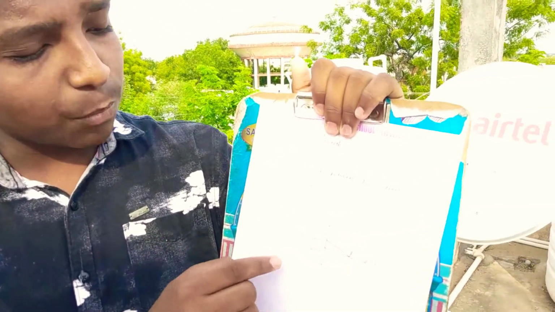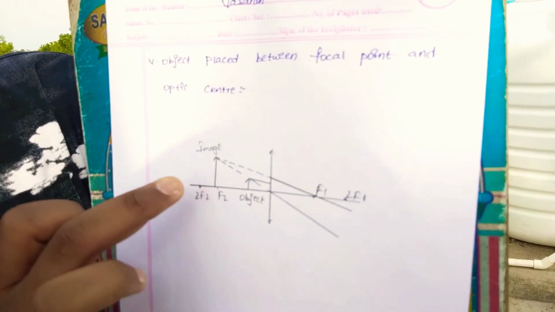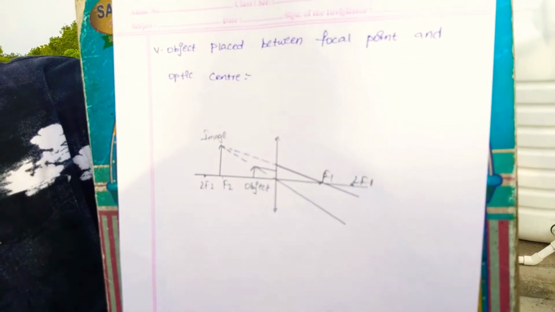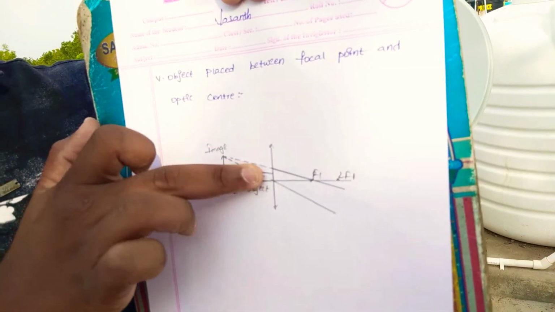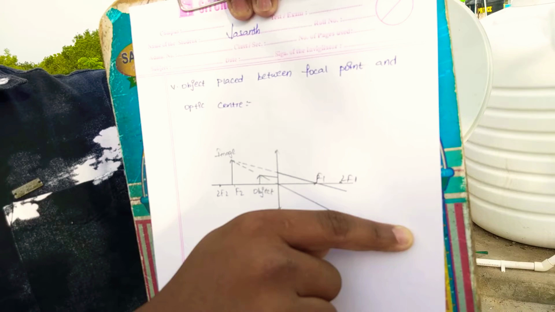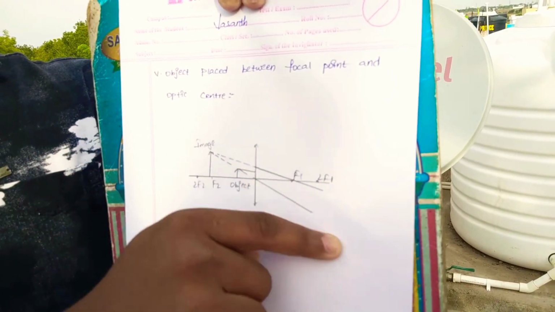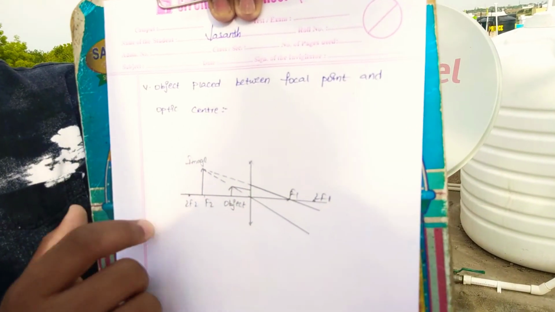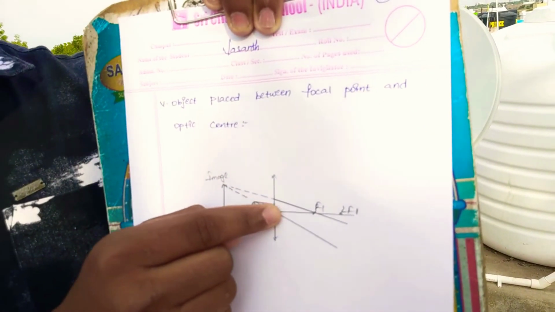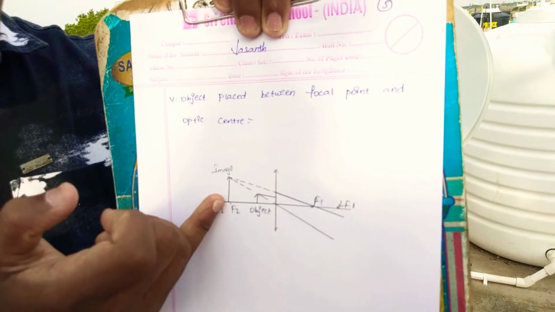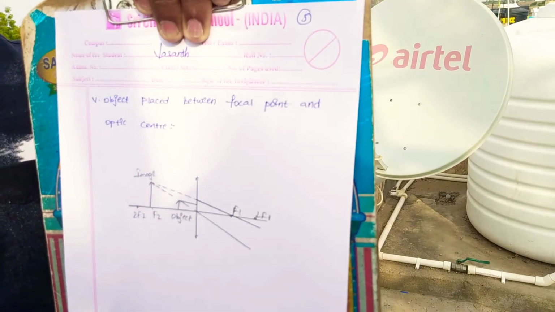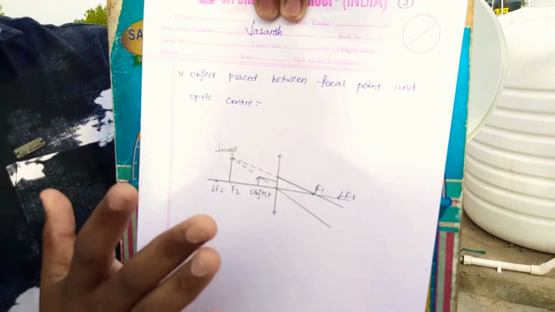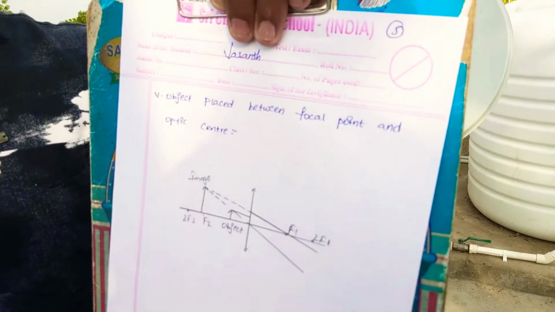Object placed between the focal point and optic center. Here the object is placed at F2 and here the image is produced behind F2. Here the object, here the image. The imaginary image is produced at F1 and the image crosses to the center of curvature. So here we conclude that the object is passed through the center of curvature, but the image is crossing to F1. Here focus to focus occurs in the image distance. So here we conclude that the object is placed between the focal point and optic center. Do you observe?